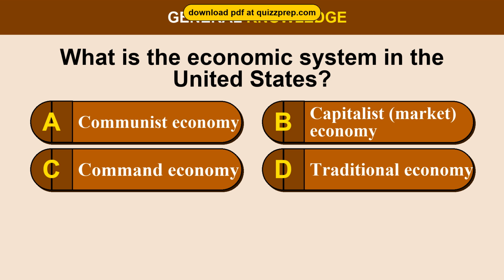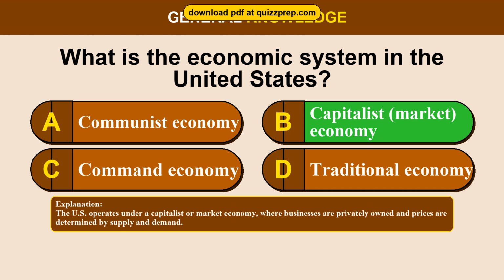Question 72. What is the economic system in the United States? Option A, communist economy. Option B, capitalist, market, economy. Option C, command economy. Option D, traditional economy. The correct answer is option B, capitalist, market, economy. The U.S. operates under a capitalist or market economy, where businesses are privately owned and prices are determined by supply and demand.